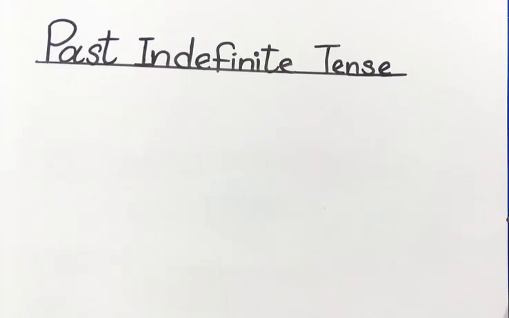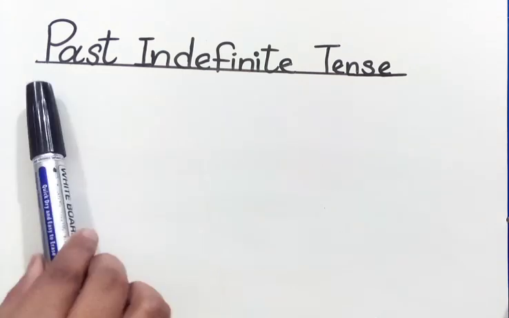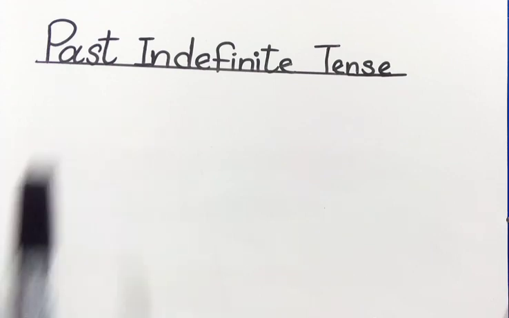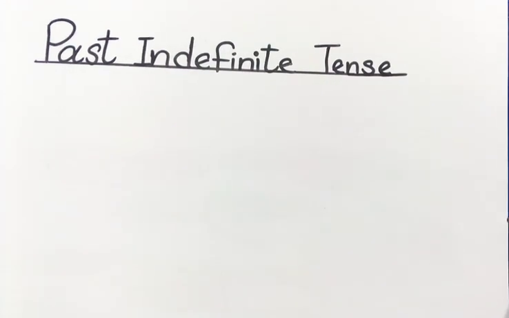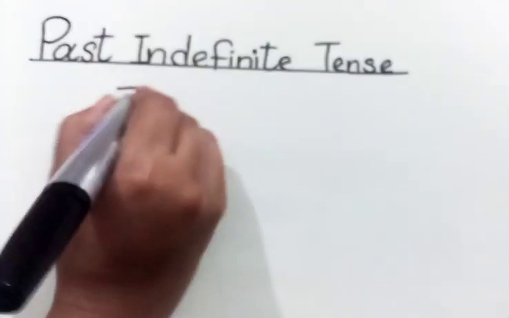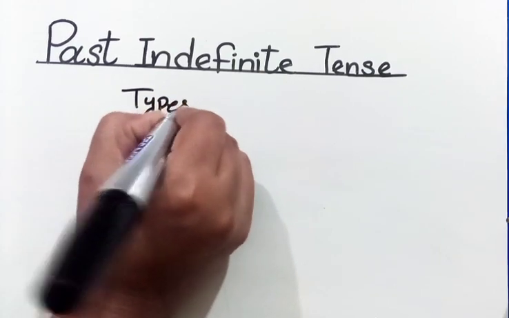In today's video, we are going to learn past indefinite tense. Well, first of all, what is past indefinite tense? Past indefinite tense indicates that the action described in a sentence has happened before and is not a current happening. Right now, same like other tenses, past indefinite tense also has three types, right?